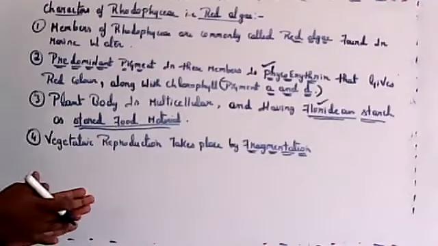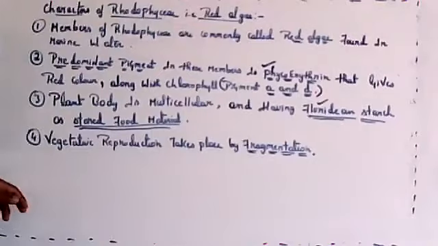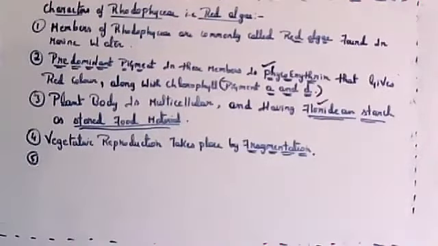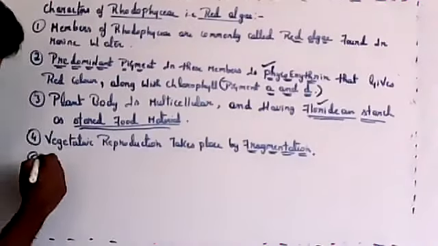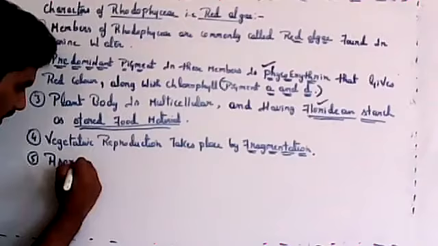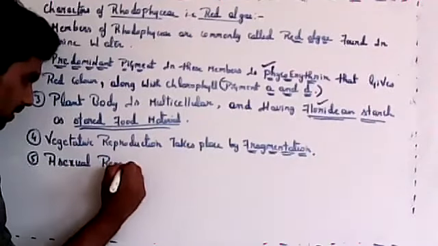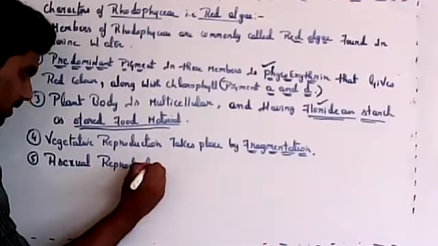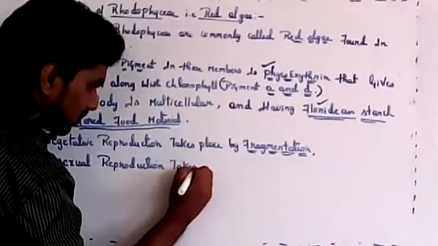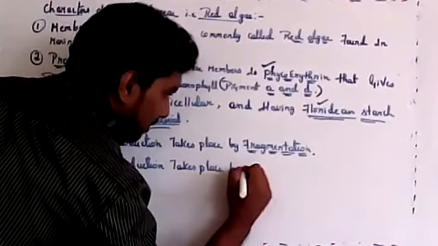Vegetative reproduction takes place by fragmentation. This will be common for all three. Then asexual reproduction takes place by non-motile spores.